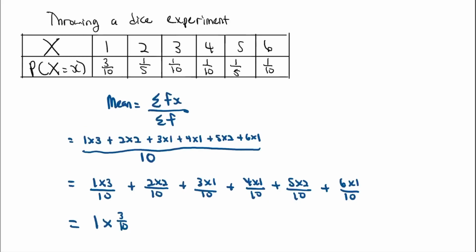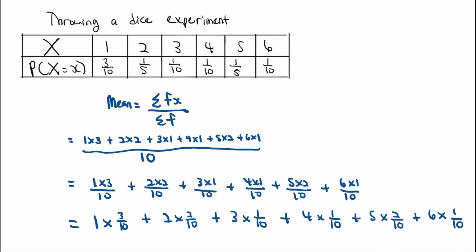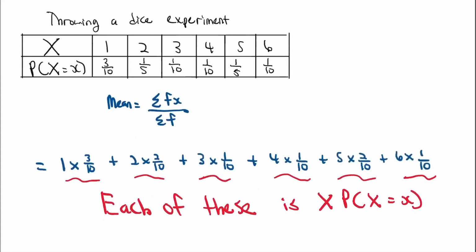I'm going to use the same thing on the others. 2 times the fraction 2 over 10, 3 times the fraction 1 over 10, and so on and so forth. So why did I do this? Hold on. If you look carefully, each of them is actually x times p.